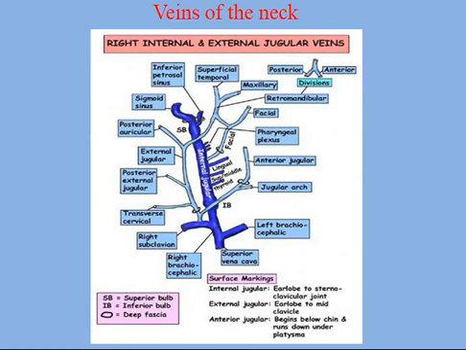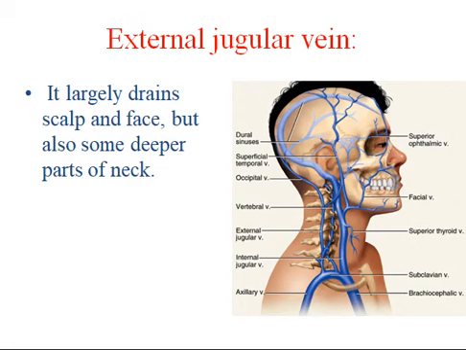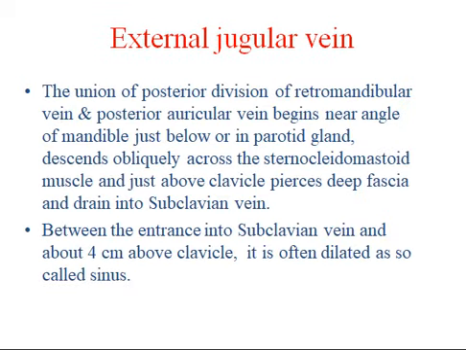The venous drainage of the neck is through the internal and external jugular veins and their tributaries. Now we are going to discuss in detail the internal and external jugular veins. First, we are going to discuss the external jugular vein. External jugular vein. It largely drains the scalp and face, but also some deeper parts of the neck.